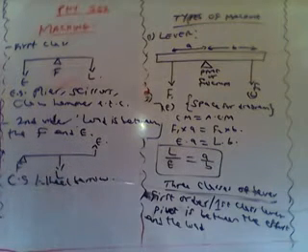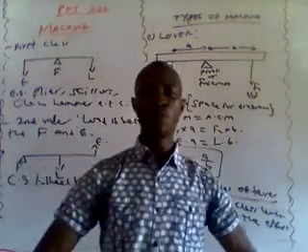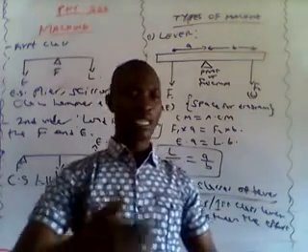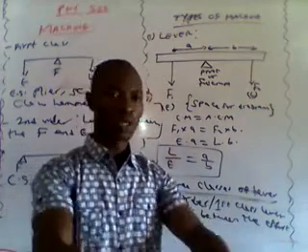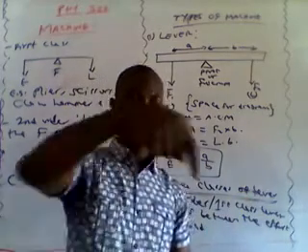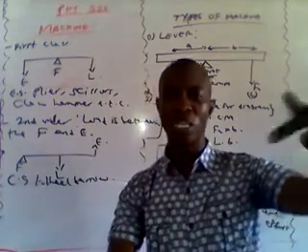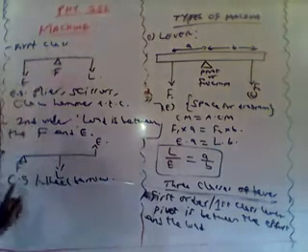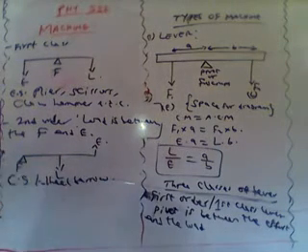A wheelbarrow has a handle where you are going to input an effort. It has a tray which you use to collect any load. So you have the effort, followed by the load. Where the tire is joined to the body of the wheelbarrow is where you have the fulcrum. So you can see that the fulcrum is at one end. The load is in between the fulcrum and the effort.